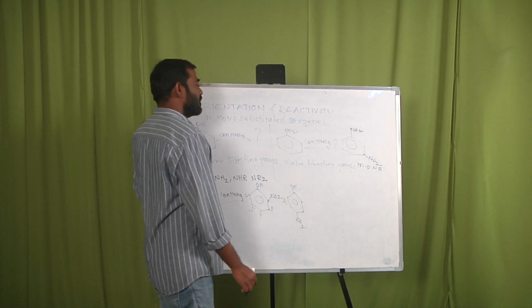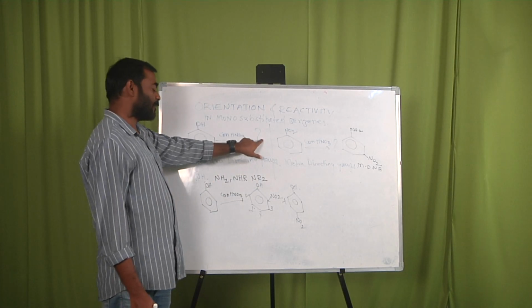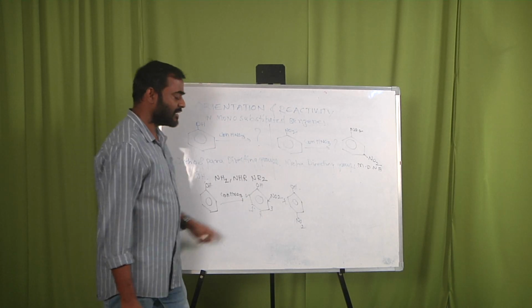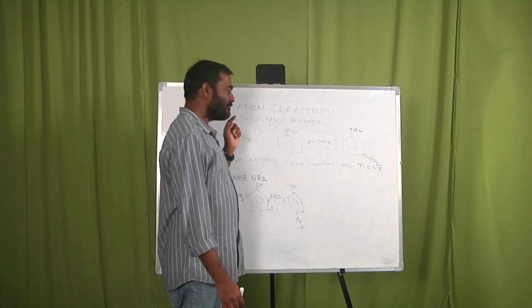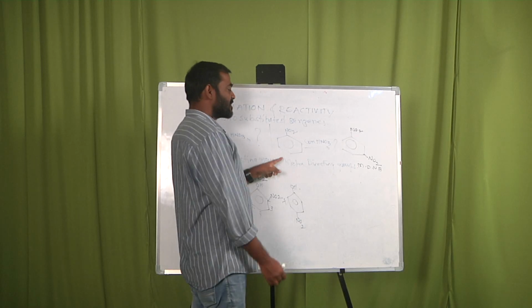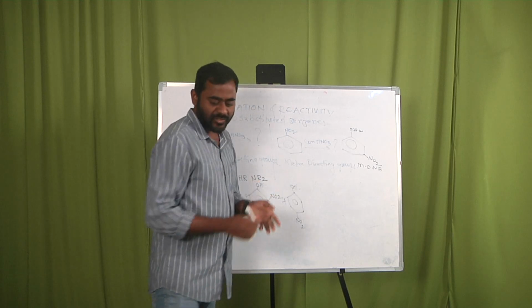Here, whatever product we wrote earlier was based on the ortho-para directing group and resonance structures. In the same way, while we are writing the product here, we have to depend on the resonating structures of nitrobenzene. So let's discuss with resonating structures. I am writing only one resonance structure here.